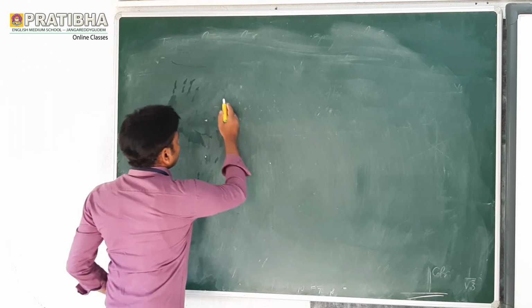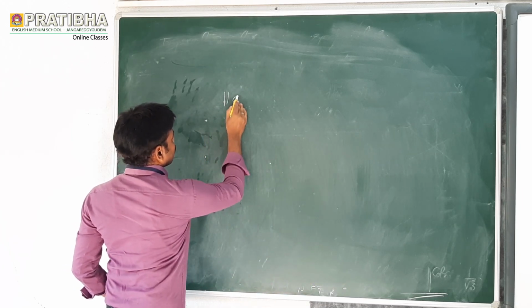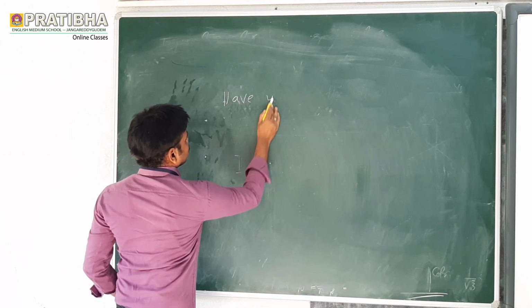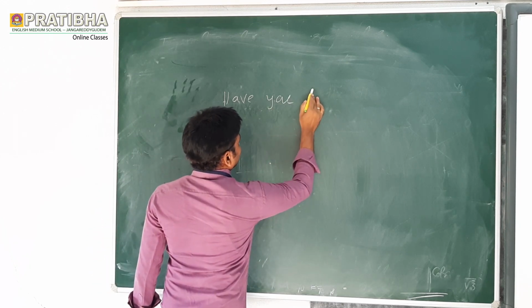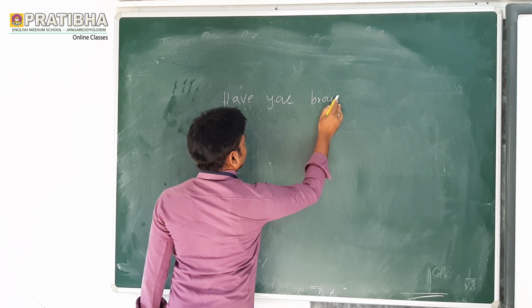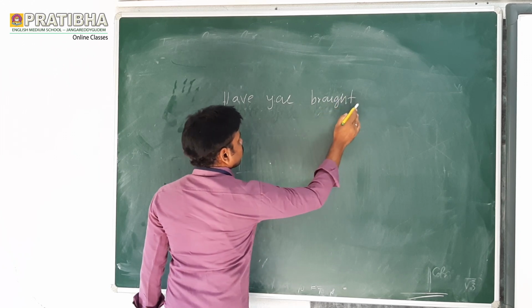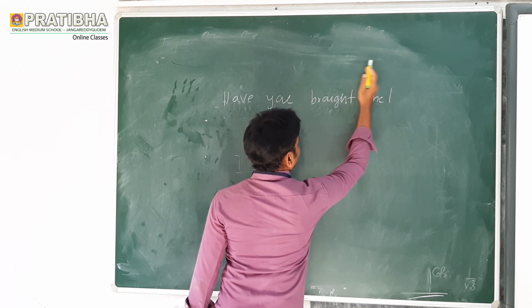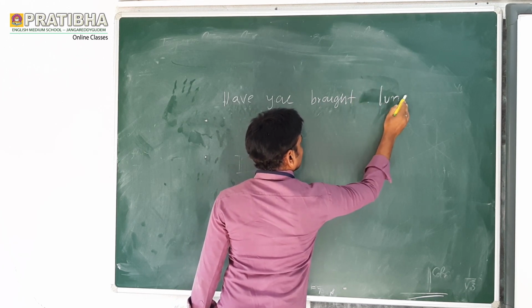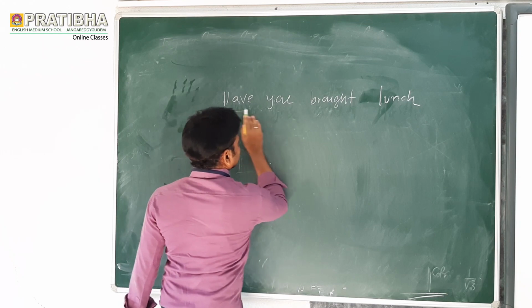Now, let us see one more. Have you brought lunch? Have you brought lunch?